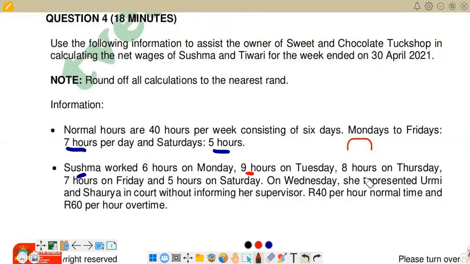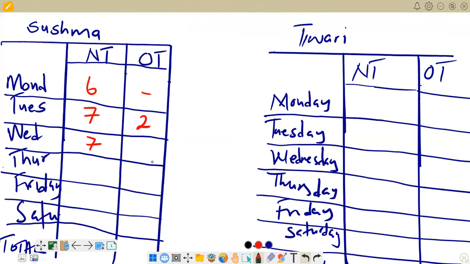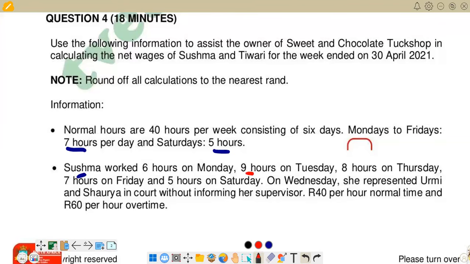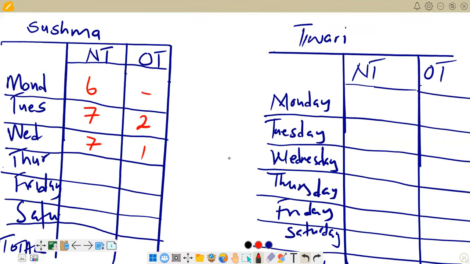So we go to Thursday. Thursday information is here, 8 hours on Thursday. So normal hours 7 hours. So the extra hour that we have of 1 hour is going to overtime. So we go there, we put 7 hours here, and then we've got 1 for overtime. Then we go there to see, here we are putting on the wrong lane. Remember on Wednesday, this person did not work any hour, so we are putting nothing there. But here we have got 7 on Thursday, and then 1 for overtime. So that's what we have there.